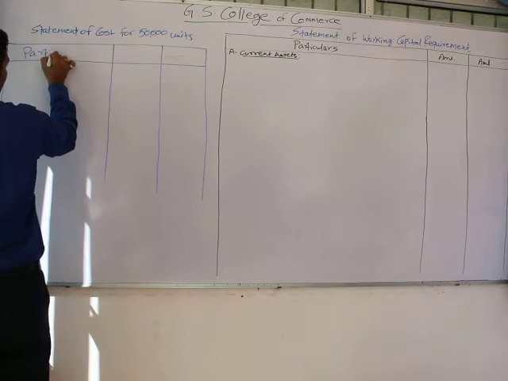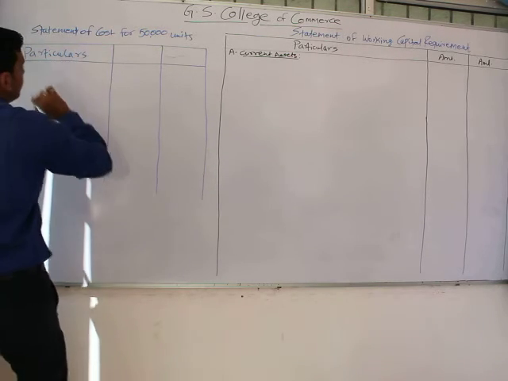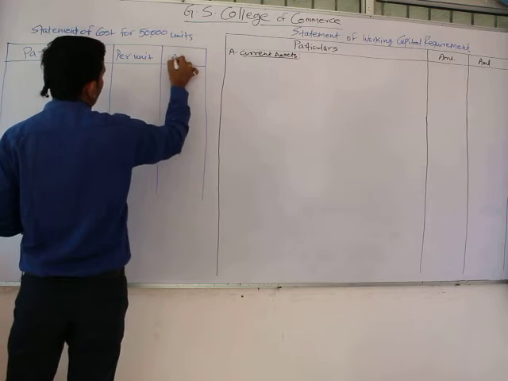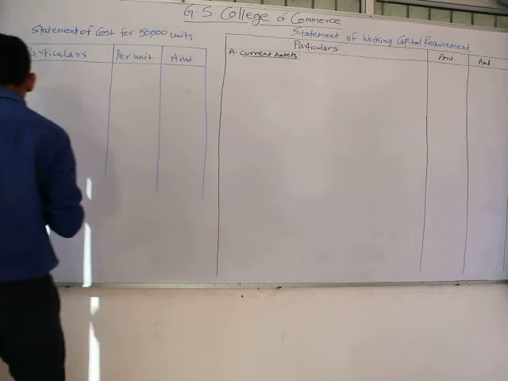We would make a 3-column table in which the first column would be for particulars, the second for per unit, and the third for amount.